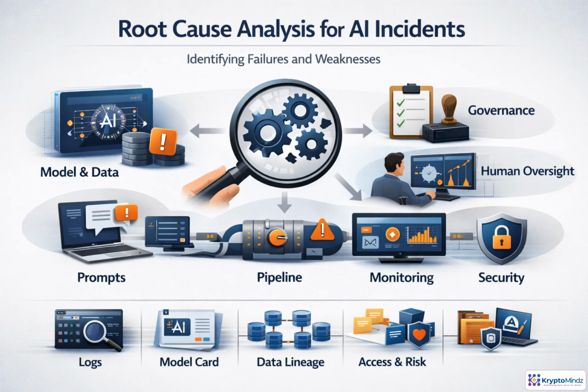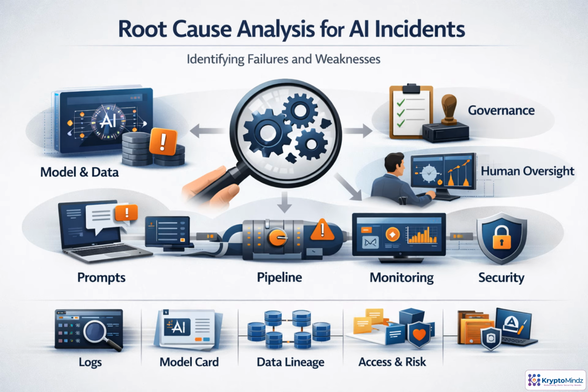Root cause analysis should not stop at the visible failure. A bad output may trace back to a model defect, data drift, prompt injection, retrieval error, configuration change, or security compromise. It may also reveal a process weakness such as weak approvals, unclear ownership, poor testing, or missing human review.